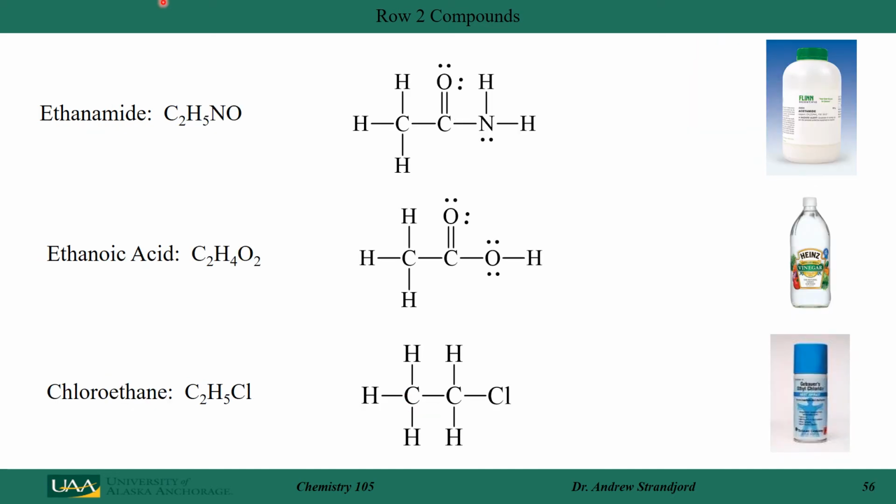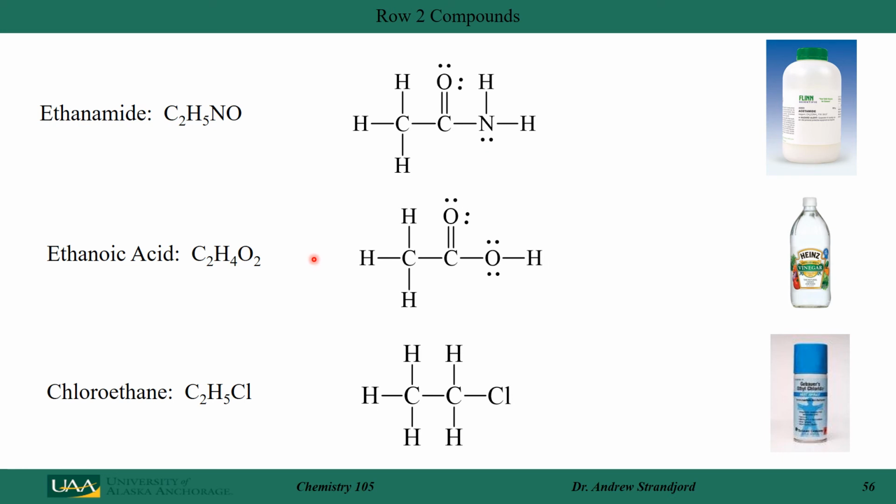Let's look at some more complicated molecules. Ethanamide. In this case, I could arrange the atoms in different ways and still have 4 bonds to carbon, 1 bond to each hydrogen, 3 bonds to nitrogen, and 2 bonds to oxygen. But ethanamide is one way to do that. Looking at carbon, I have 4 bonds around carbon. Oxygen has 2 bonds around it. Carbon, 4 bonds. Nitrogen, 3 bonds. Again, notice that I have unpaired electrons around oxygen and a set of unpaired electrons around nitrogen.